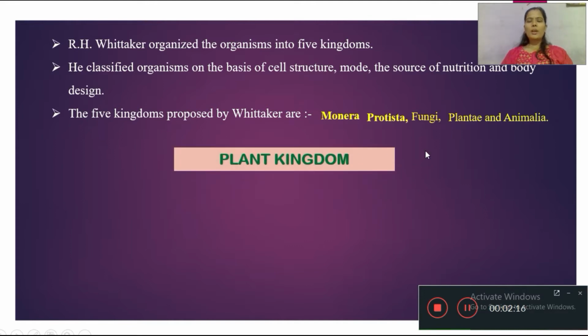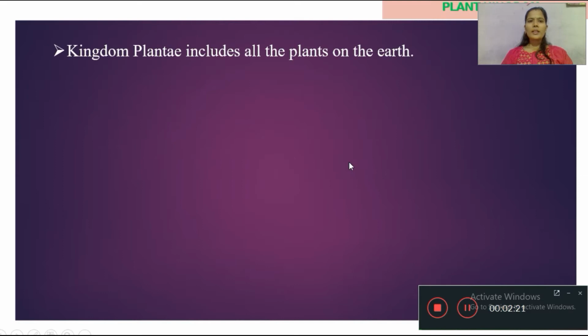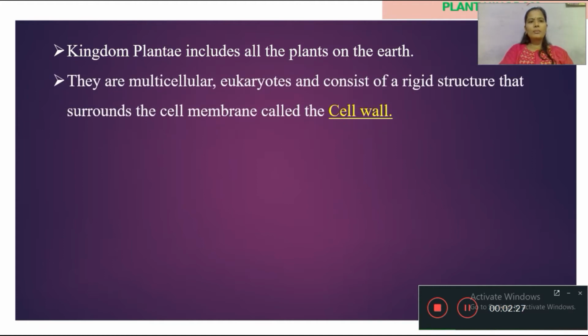Let's learn about the plant kingdom. Kingdom Plantae includes all the plants on the earth as well as aquatic plants. They are multicellular eukaryotes, consisting of rigid cells with a cell wall surrounding the cell membrane. The cell wall is a distinct characteristic feature of the Plantae kingdom. In Animalia, the cell wall is absent.